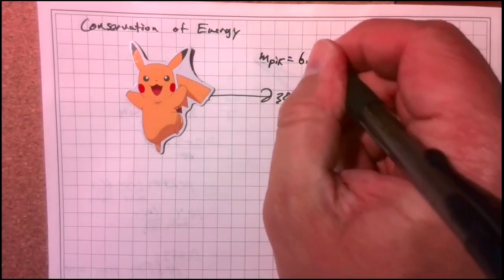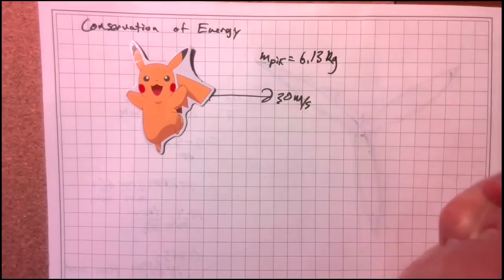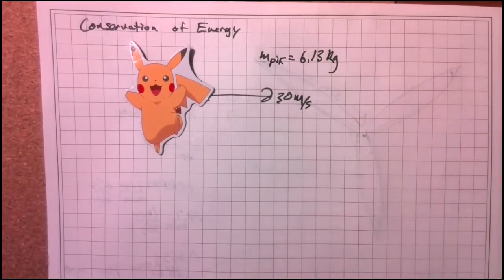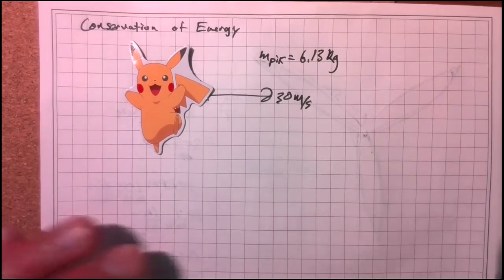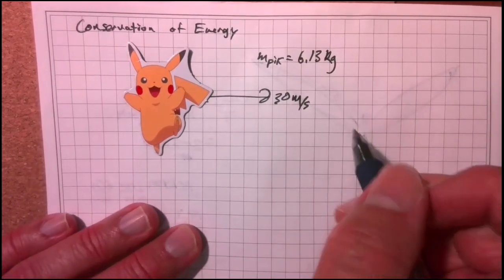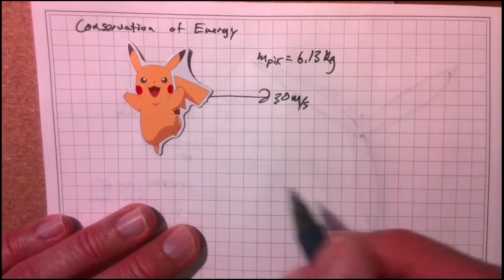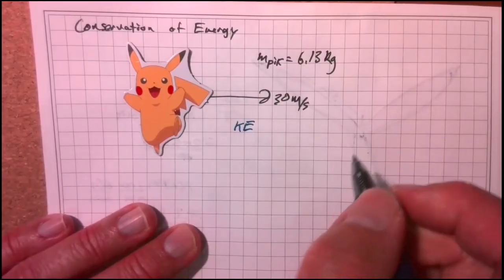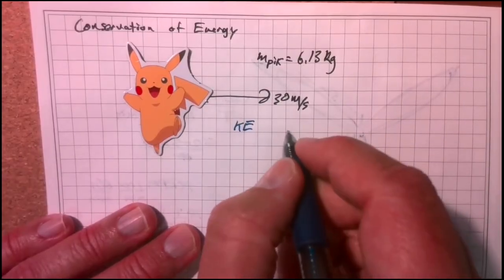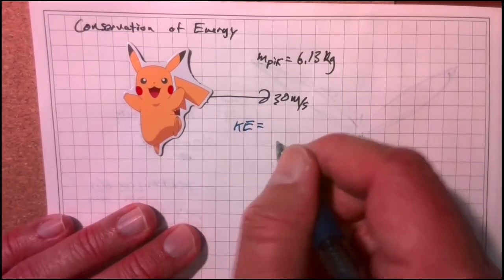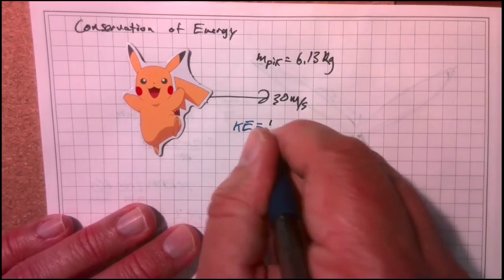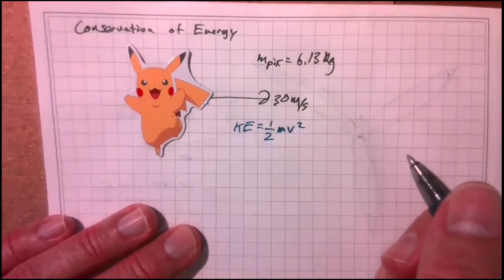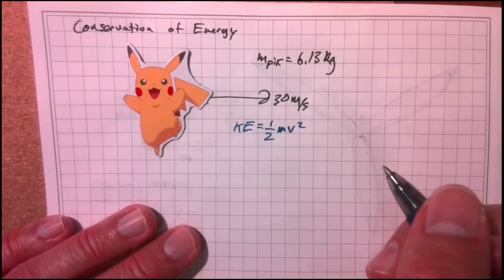6.13 kilograms. So if Pikachu is an object made out of matter, which let's just assume that Pokemon are, and Pikachu is moving at 30 meters per second, we could calculate how much energy he has. Because if you're moving, then you have a certain amount of energy. Kinetic energy is the energy of motion. So if you're moving, you have a velocity, then you have energy as well.